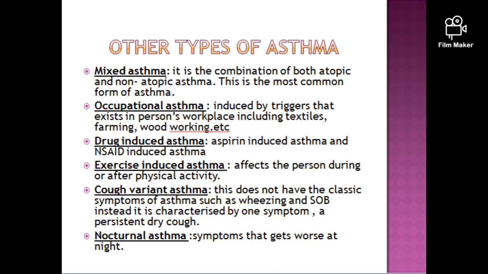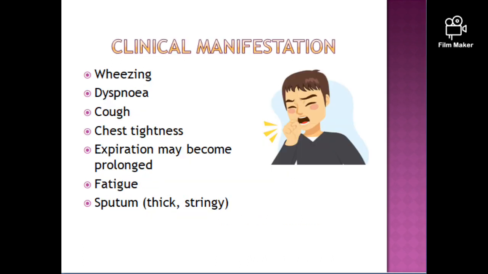Exercise-induced asthma. It affects the person during or after physical activity. Cough variant asthma. This does not have classic symptoms of asthma such as wheezing and shortness of breath. Instead, it is characterized by one symptom, a persistent dry cough. Nocturnal asthma. Symptoms that get worse at night. Clinical manifestations are wheezing, dyspnea, cough, chest tightness, expiration may become prolonged, fatigue, and sputum is thick or stringy.